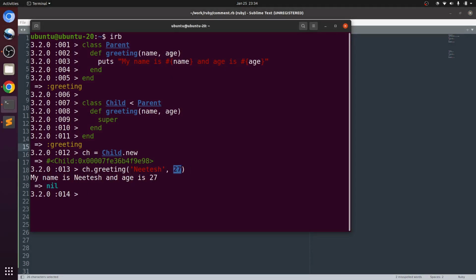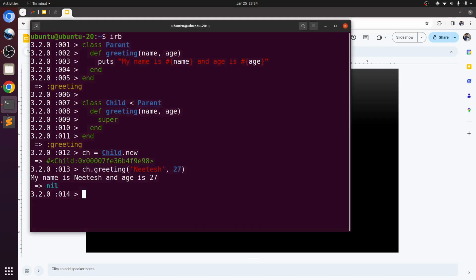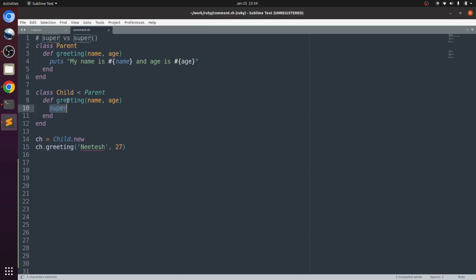So this 27 is coming here and it is printing, and the name Nitesh here. Super is calling the parent method. This super is calling greeting, the same method name. It should be the same method name. It is calling the parent method and passing these arguments to the parent. So that's the purpose of super.